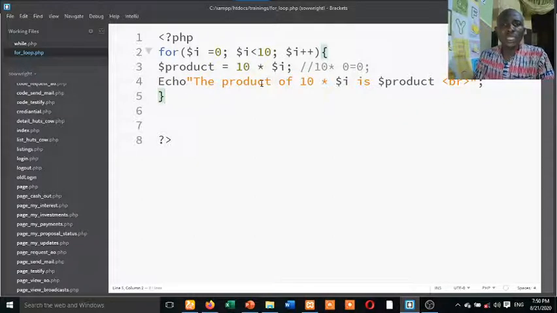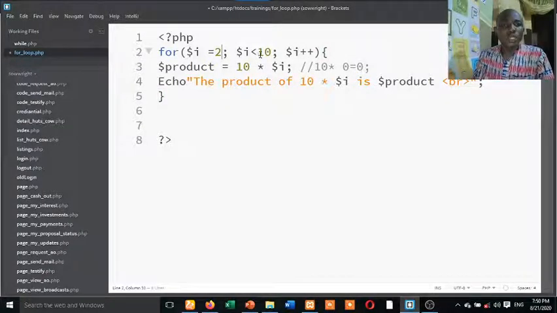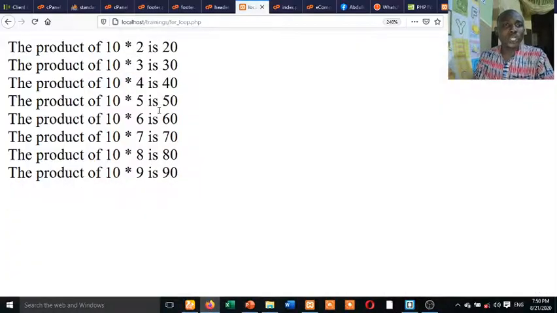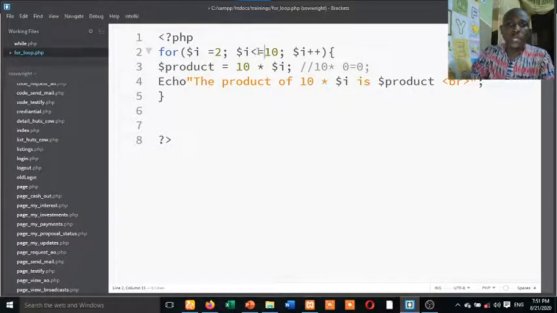So try and do something. Maybe you say, okay, let me initialize this to be 2 here. So far as I is less than 10, that means it's going to start from 2. The product of 10 times 2 is this. And so far as I is less than 10, you understand? But if I put I is less than or equals to 10, that means it's going to include 10 as part of it.